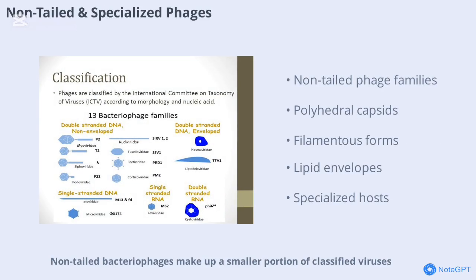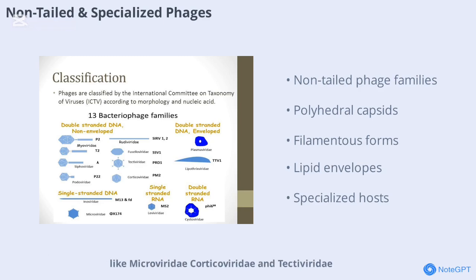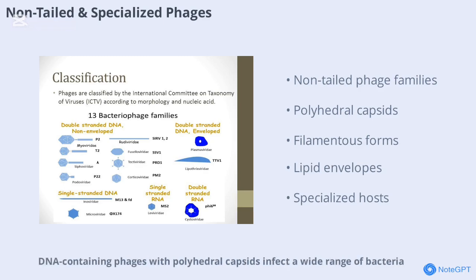Non-tailed bacteriophages make up a smaller portion of classified viruses, grouped into 10 families and 3 main morphological types: polyhedral capsids, filamentous forms, and diverse shapes without clear symmetry. Some families like Microviridae, Corticoviridae, and Tectiviridae have unique features such as lipid envelopes or vesicles. DNA-containing phages with polyhedral capsids infect a wide range of bacteria, while RNA-containing phages like Leviviridae and Cystoviridae target specific hosts and have distinctive genetic mechanisms.